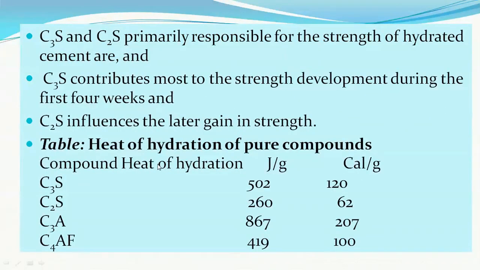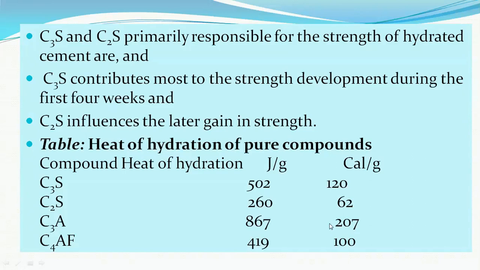The quantity of the heat of hydration produced: C3S produces about 502 joules per gram, that is 120 calories per gram. C2S about 260 joules per gram, C3A 867, C4AF 419. In calories, C3S 120, C2S 62, C3A 207.